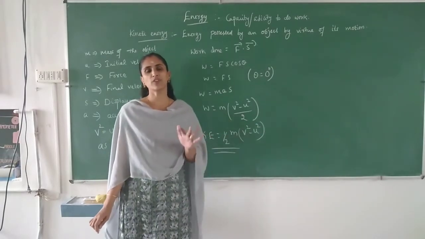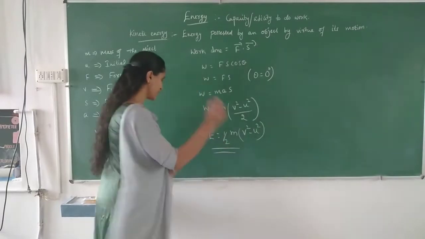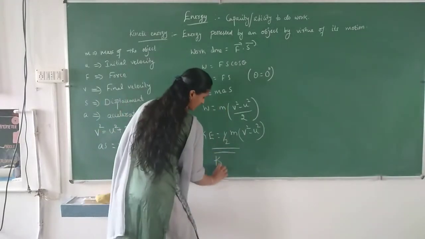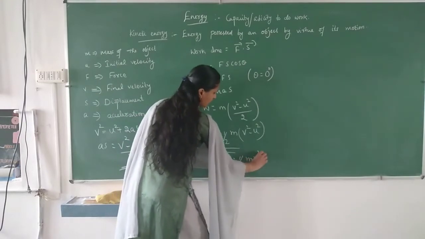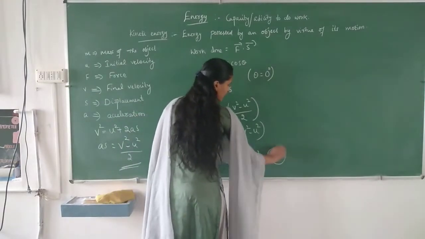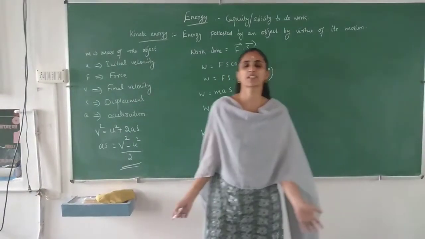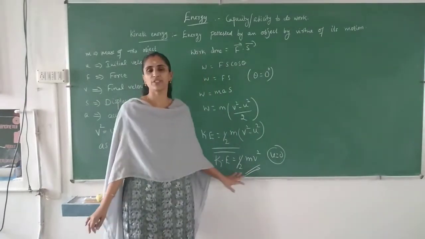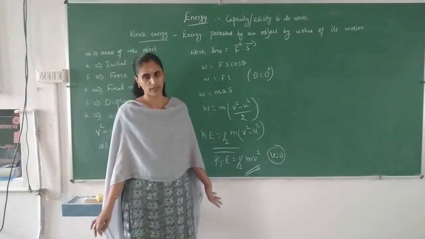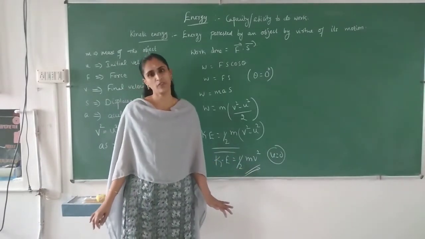If the object is moving from an initial velocity of 0, that is starting from rest, then kinetic energy is equal to half m v square. Or if nothing is specified and the object is moving with a velocity like that, you can take kinetic energy as half m v square. Okay.